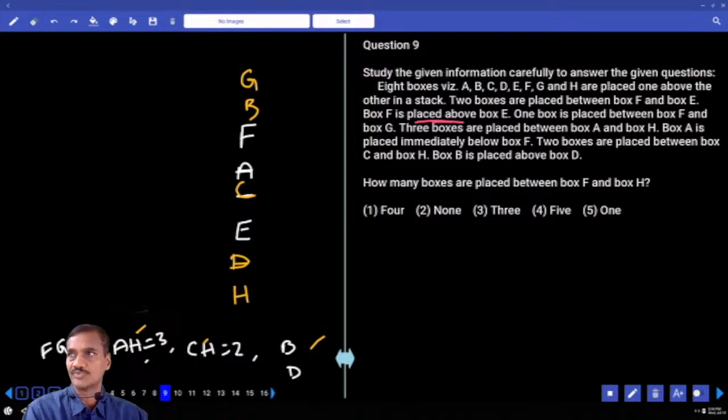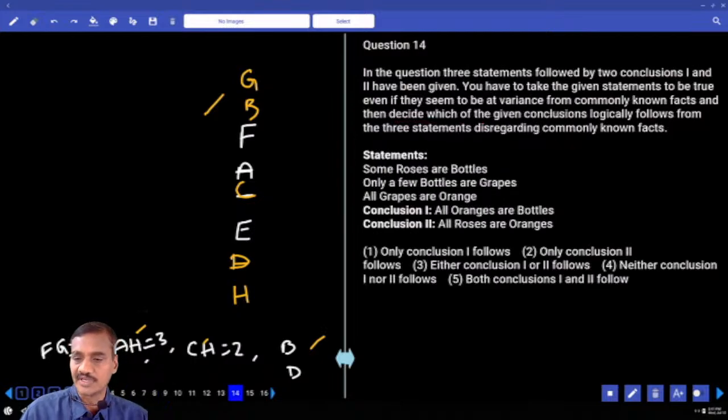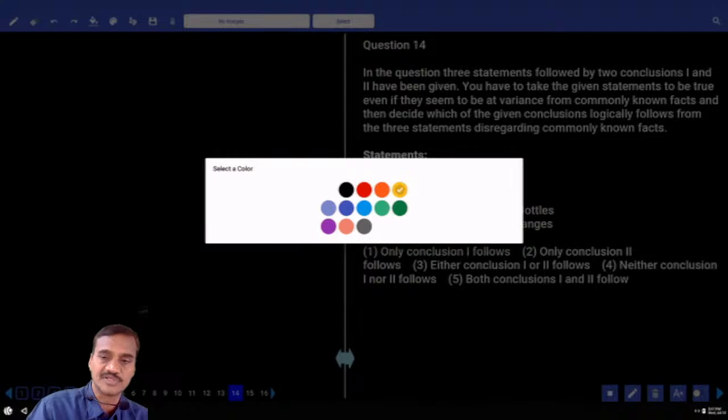Now in this question number 14 and F is placed above V, above E. Then next one, 14 to 16. Now 14 to 16, it comes under which category? Definitely under the first priority, syllogisms.